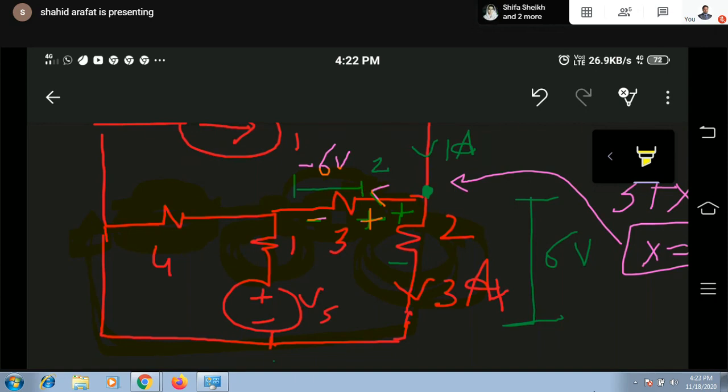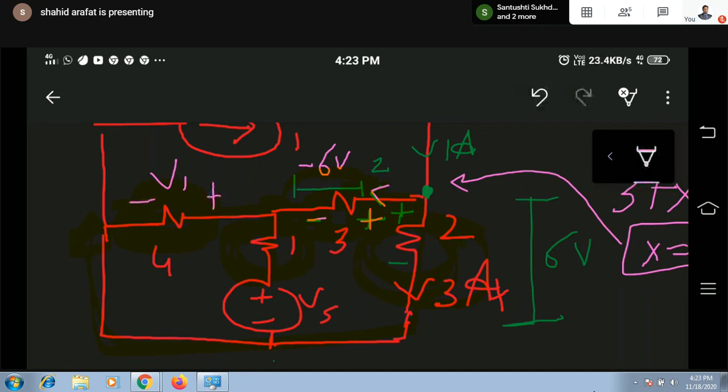Again, it should maintain the same nature: for passive, current should enter from positive; for active, current should enter from negative. Here I don't need the direction of current, I need the voltage. So let me consider it as V1. I can assume any polarity, no restriction. You can assume it at this one or at this one.